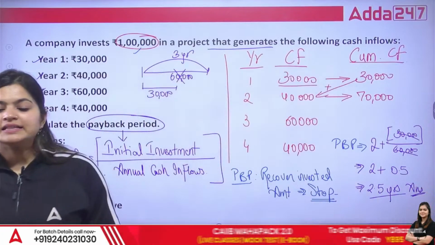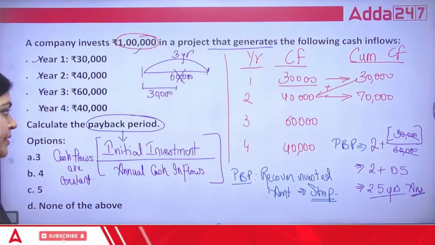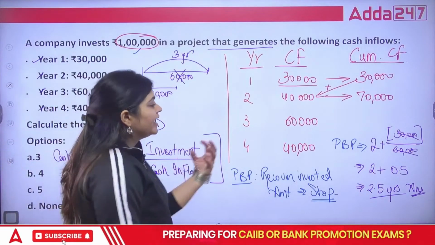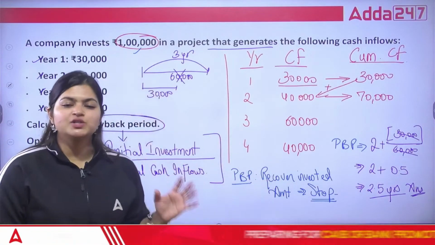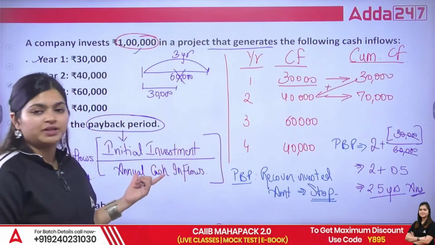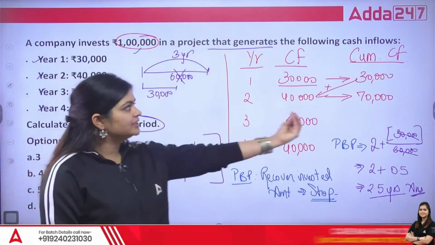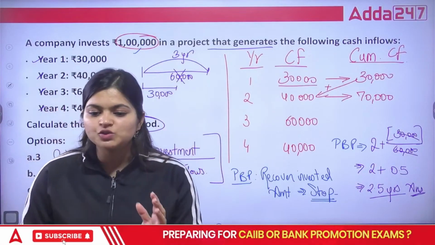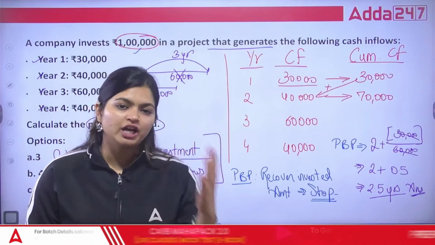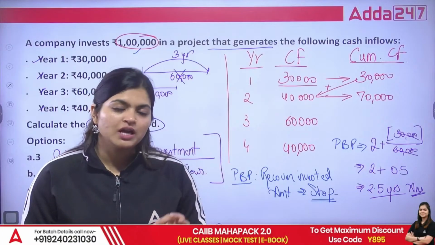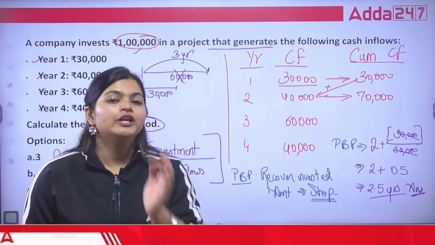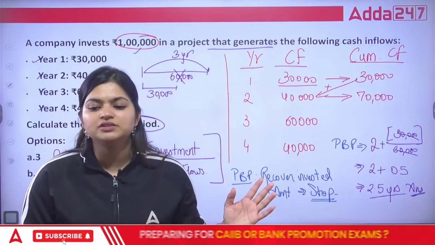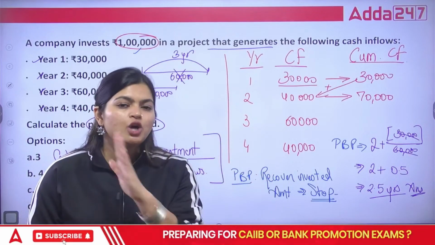Okay, everyone. This is how we need to calculate payback period. Again, I am repeating. In case of different cash flows, you cannot take this formula directly. Yes, you need to prepare this cumulative statement. But as per payback period, you need to stop calculating as soon as you recover your invested amount. As soon as you are recovering your 1 lakh, you need to stop calculation. You cannot see the profit side. You need to stop immediately.